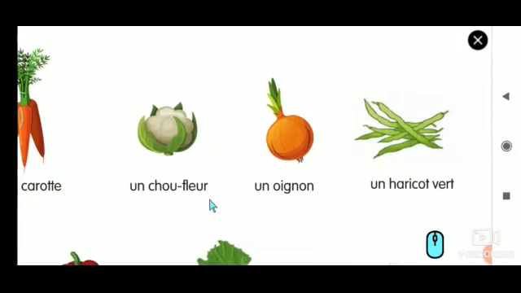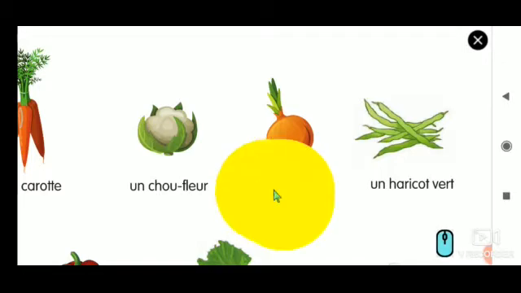The next vocabulary is oignon. This will be like talking in Chinese, but it is little different. Oignon. And oignon, here I have to join N and O when I read. Repeat. Oignon.